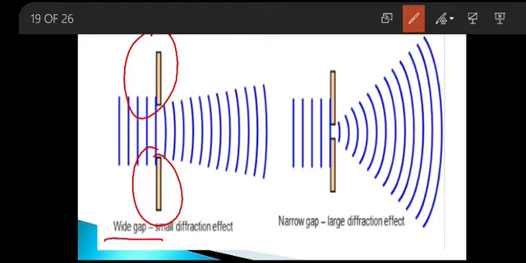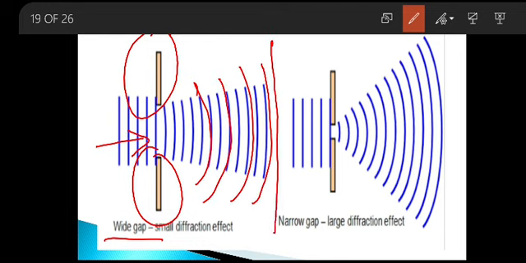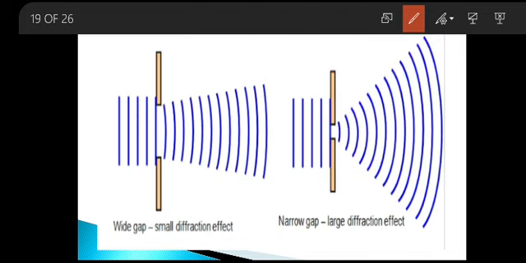It is a wide gap. So the light which was initially travelling in a straight line, after passing through the obstacle, gets bent and then again tries to come back to the same straight path. This is called diffraction.